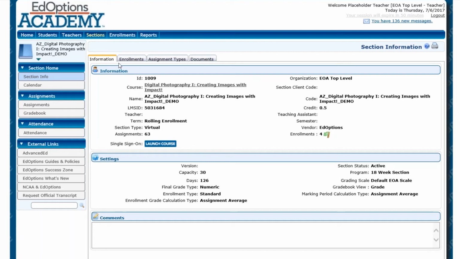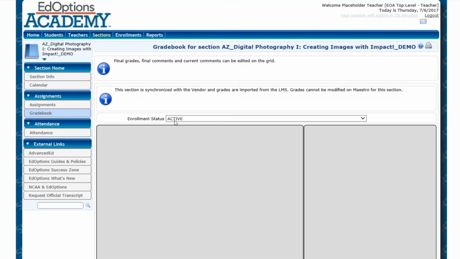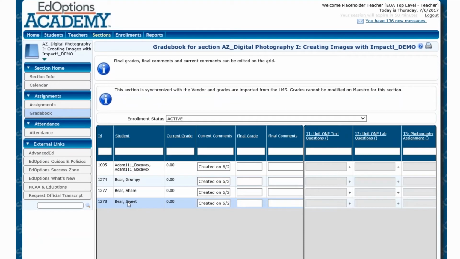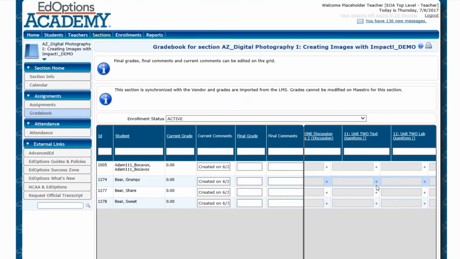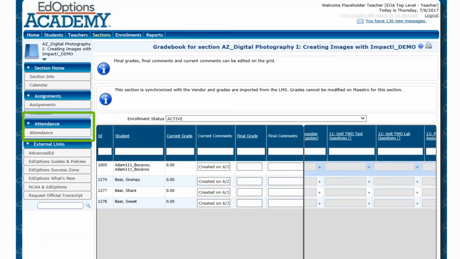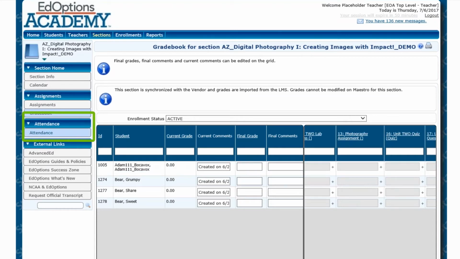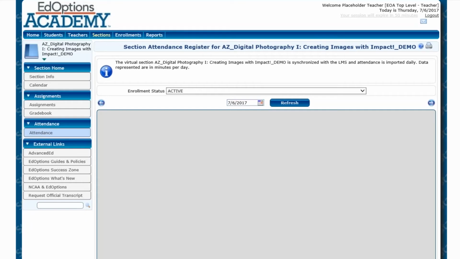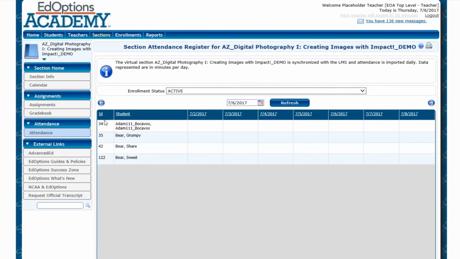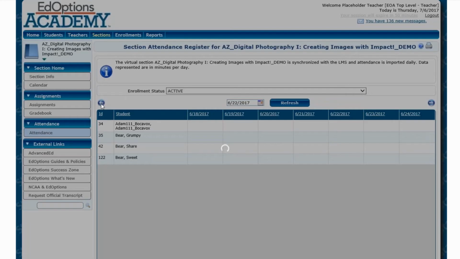I can also look at the gradebook, and this will be for all students that are in the section, as you can see, stacked on top of each other. And if there are any grades that they have in this section, those would be filled in accordingly. I can also view attendance, so same kind of thing as we saw before. You can see the week, you can see the students, and if I scroll through, you would be able to see time in system and time on task that they have for this section.